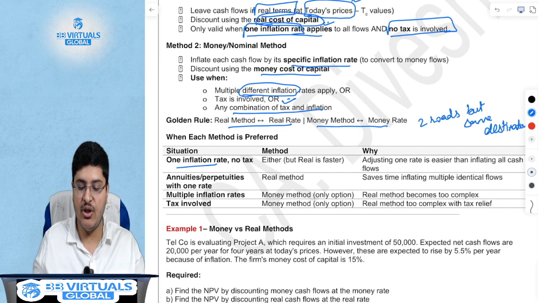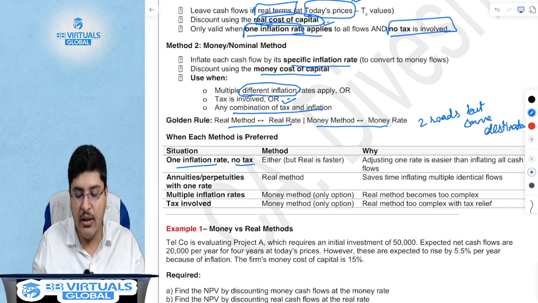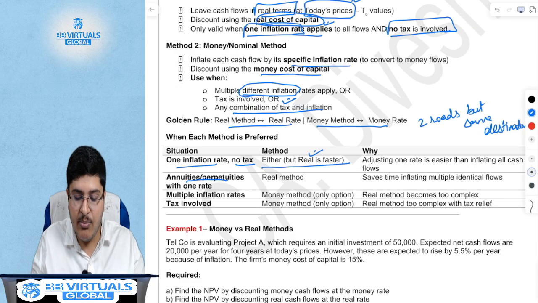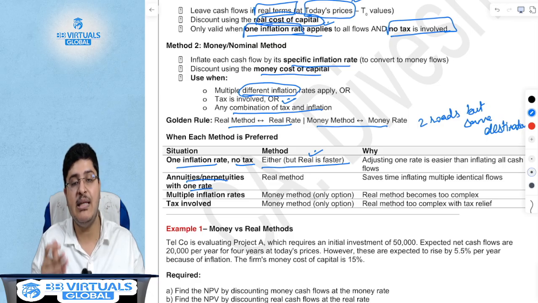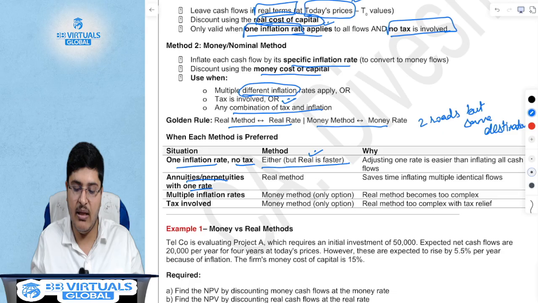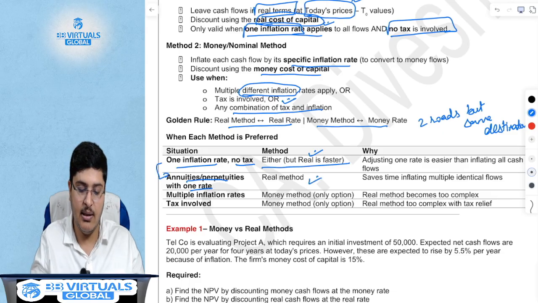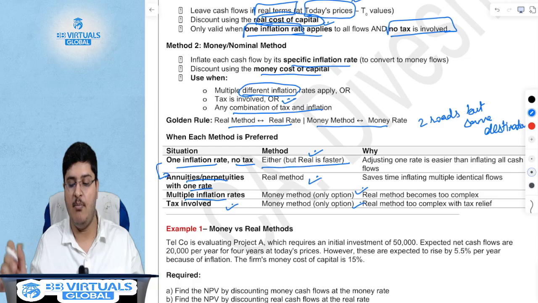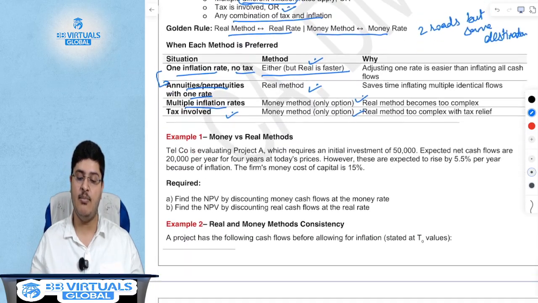If there is one inflation rate and no tax, then you can use either, but real is faster, so use real. If there are annuities and perpetuities with one rate, which means annual cash flow, and there is only one rate given, again use real, which is similar to situation 1. But if there are multiple inflation rates, then you use the money method. If there is tax involved, then you use the money method, because the real method becomes too complex.